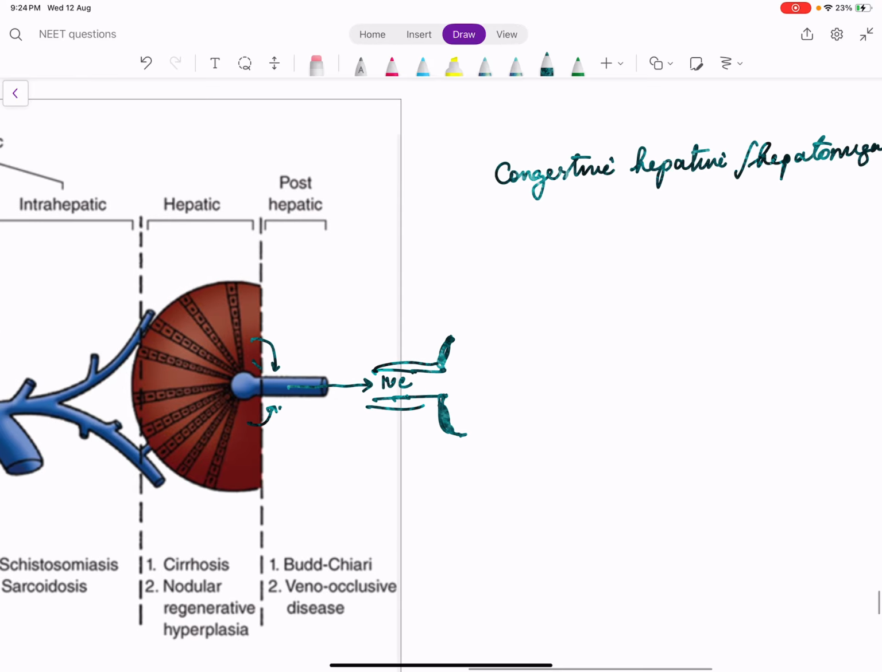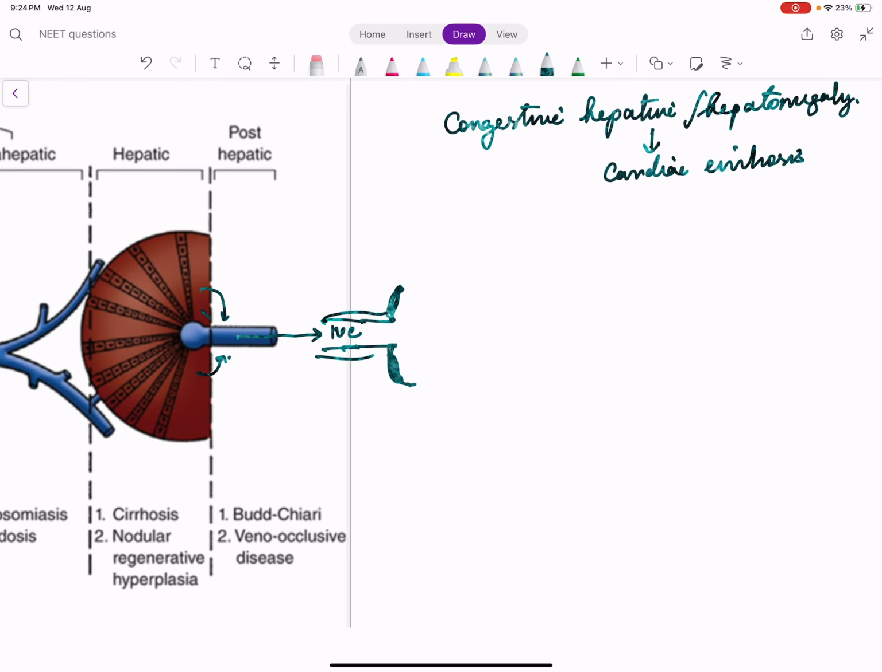And when this congestive hepatitis lasts for a longer time, it leads to cardiac cirrhosis. So constrictive pericarditis or right ventricular diseases lead to cardiac cirrhosis. The pathological finding here is called nutmeg liver.